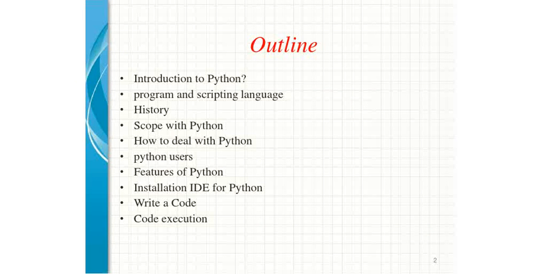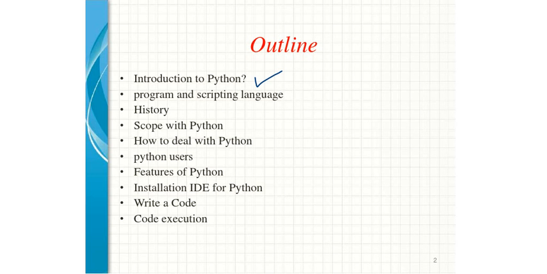As we are dealing with lecture number 1 right now, let us first see the outline of this presentation. In this presentation, first we are going to introduce Python itself, what exactly Python is.